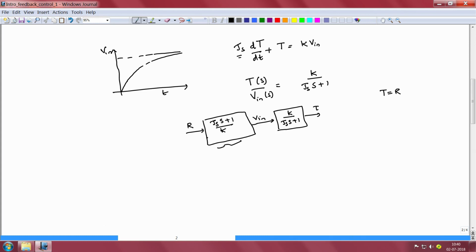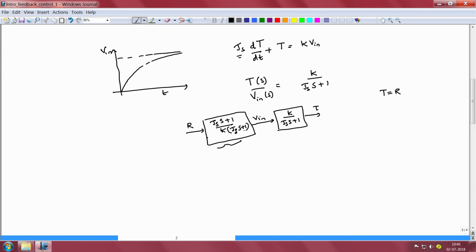What can we do instead? Is this the end of the road for us? Actually not. We can do a little bit to improve matters and invert the plant's dynamics approximately, if not exactly. In order to do this, let me choose the denominator polynomial of this same controller, which at this present moment cannot be physically realized, to be of the kind tau f times s plus 1.